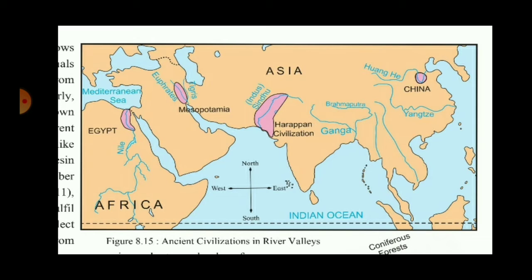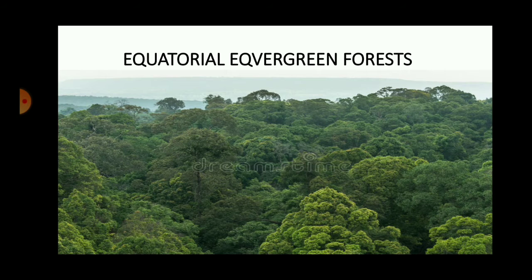If we consider the region from the equator to the pole, we'll see different types of forest on this earth. Let us see the forest which is there near the equator. It is called the equatorial evergreen forest. This forest is between 5 degrees north to 5 degrees south. So these equatorial trees are very, very tall. They might be as tall as 30 to 45 meters.